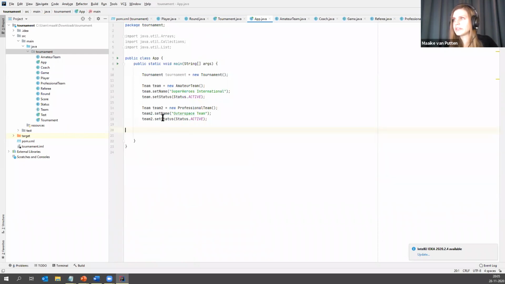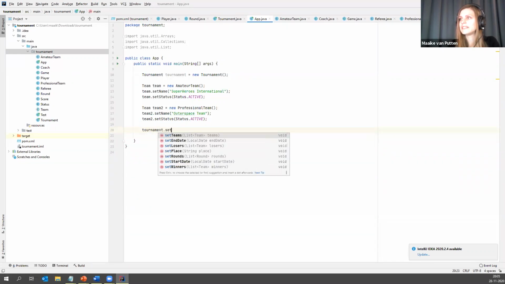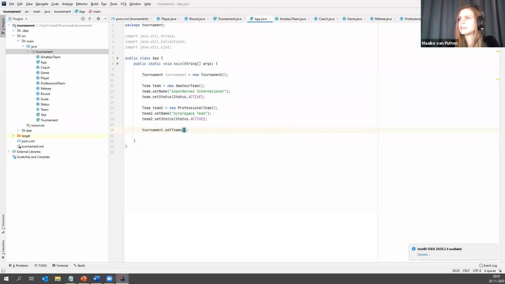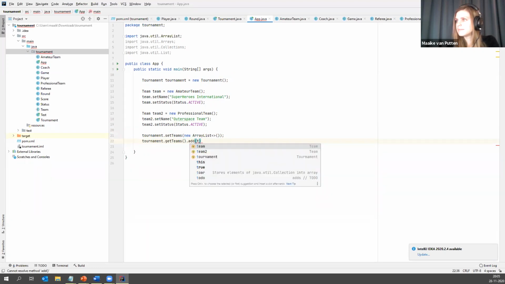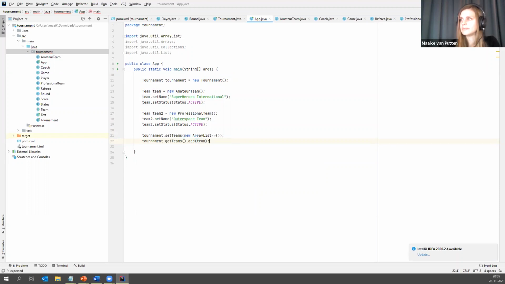Let me just loop over the teams we're having in our tournament and write them to a file instead of to the screen. I'm pretty sure that was an exercise at some point. So we have 2 teams in our tournament. So this is going to be a very brief tournament, like 1 round and that's it. But that's okay. So first, I'm going to set the teams of the tournament, and I'm going to insert a new array list in there. And then in here, I'm going to add team, and I'm also going to add team 2.